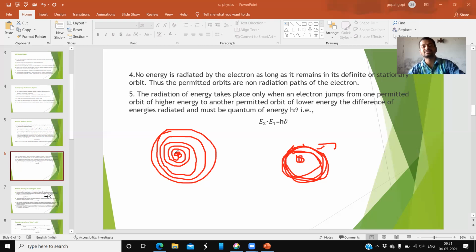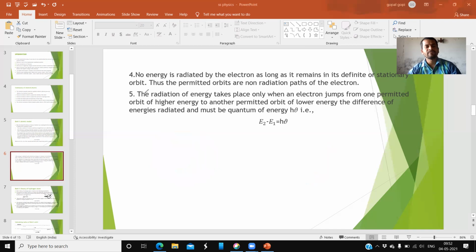But the atom is existing. The atom existing means energy is not radiating when the electron is revolving. Those orbits or paths are called stationary orbits. Stationary means constant. They cannot radiate any energy. So that is the fourth point.